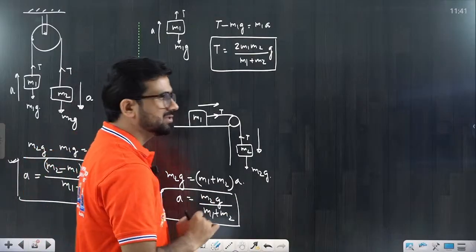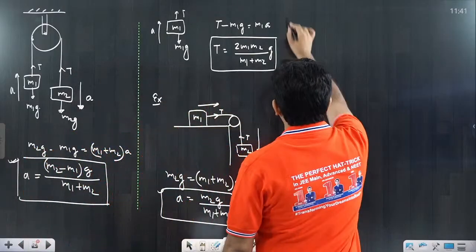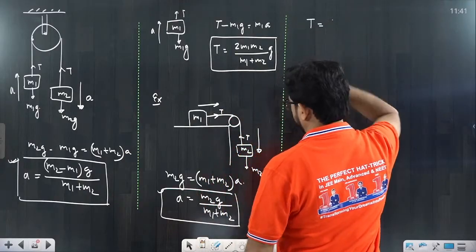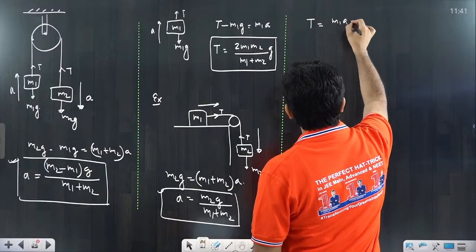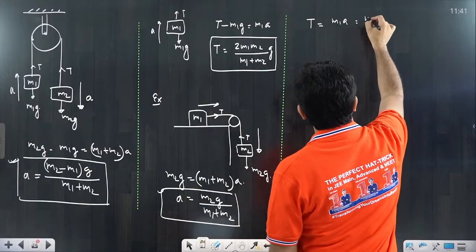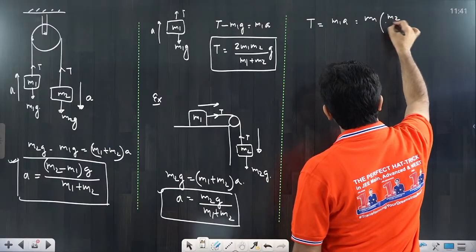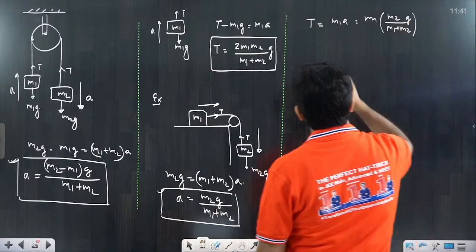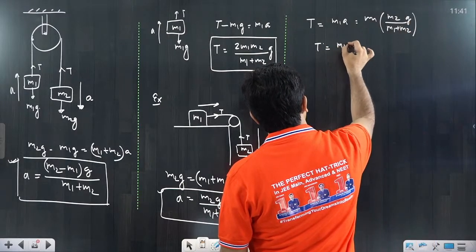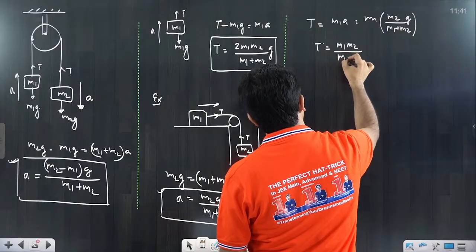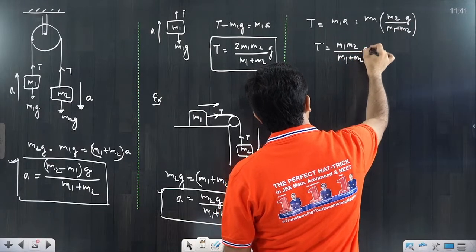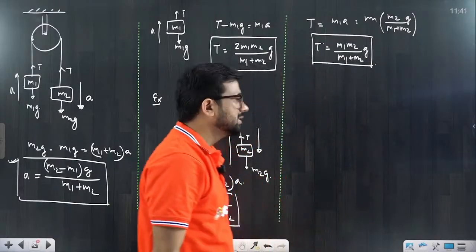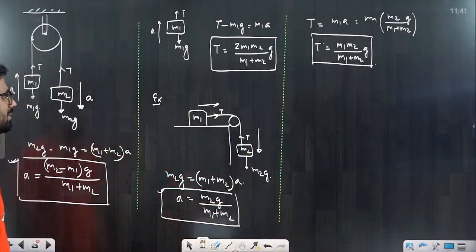If I ask you for the tension again, definitely you can calculate it. What is the value of tension, beta? Tension is equal to m1 into a. m1 we already know, and a we have calculated, m2 by m1 plus m2 into g. So T is equal to m1 m2 divided by m1 plus m2 into g. You will have to keep this answer. Understood? This is a very basic type of connected body problem that comes to you.